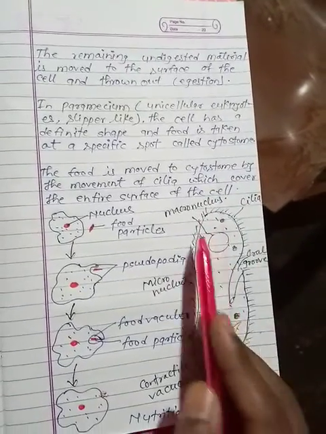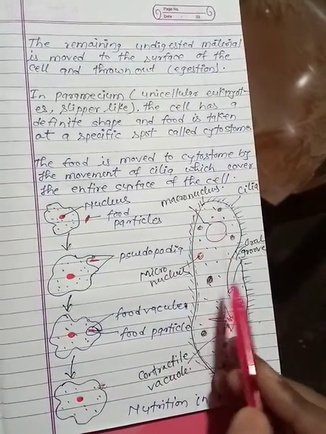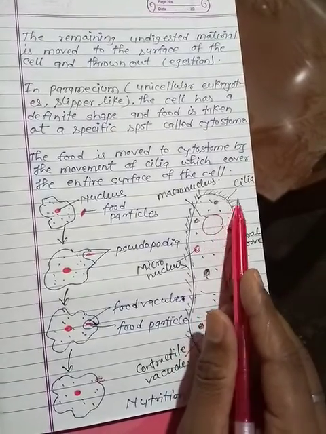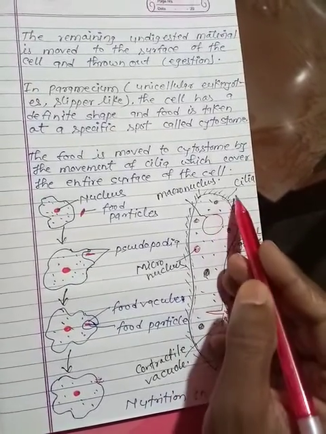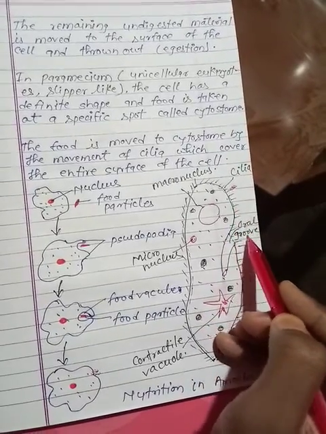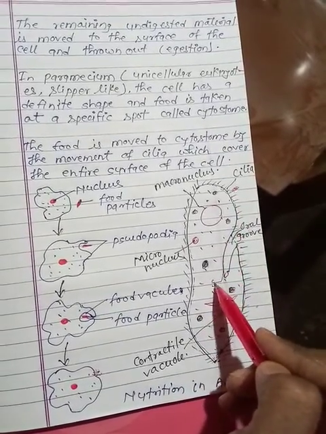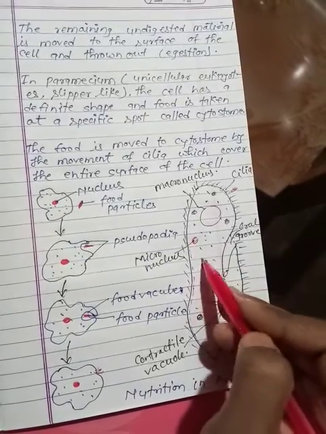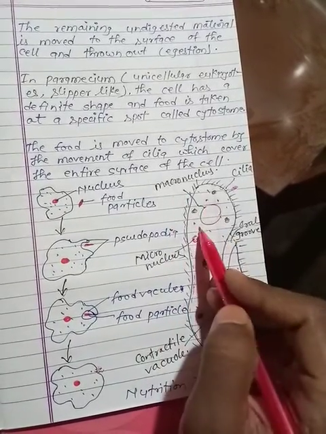This is the structure of paramecium, with cilia on the body surface. The food is transported to the oral groove and goes inside, and digestion takes place inside the body of paramecium.